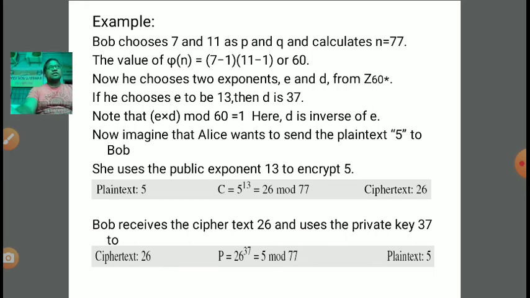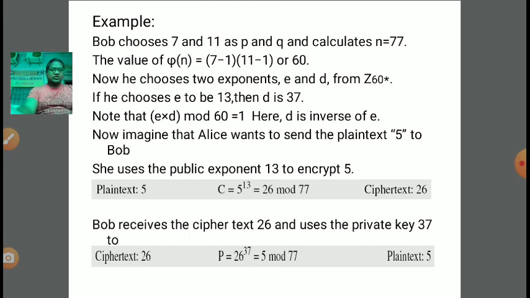Then the D value will be equal to 13 inverse mod 60, right? So in this manner it will give the value 37. We can calculate this D value as the multiplicative inverse of E. Here E is 13, under phi n, which is 60. So 13 inverse mod 60 will be 37. With the help of the Euclidean algorithm we can find the multiplicative inverse of any number under any modulus, right? So here E into D mod 60 is equal to 1. It means E and D are multiplicative inverses of each other.